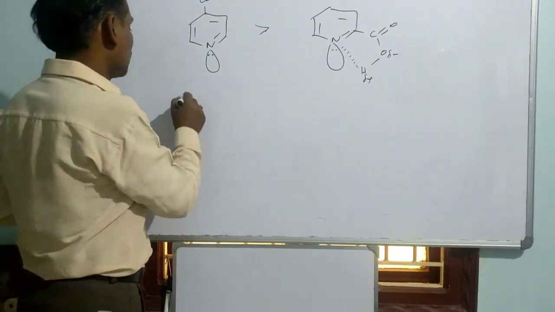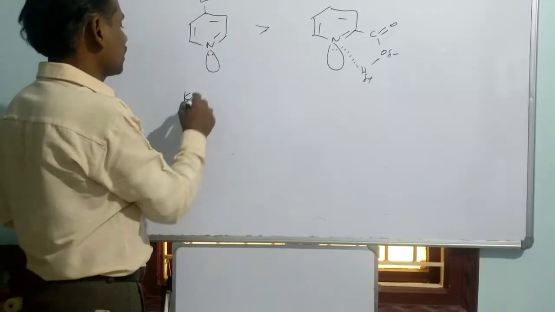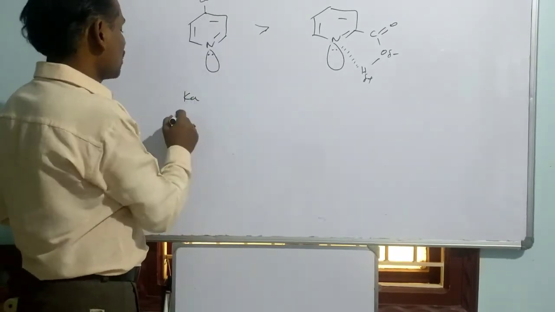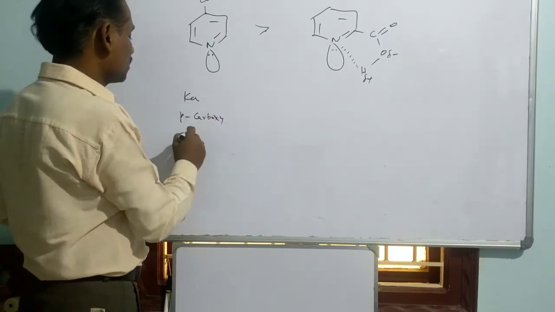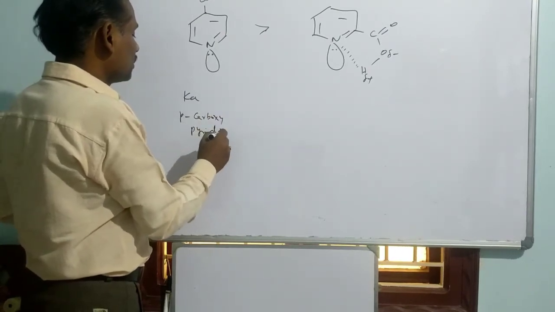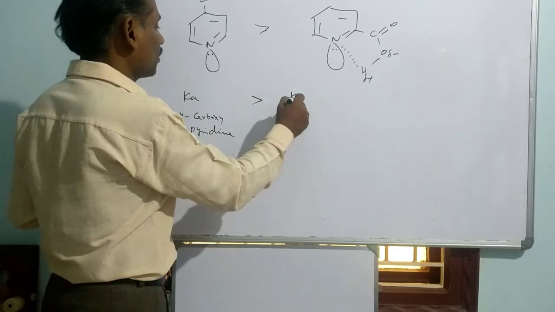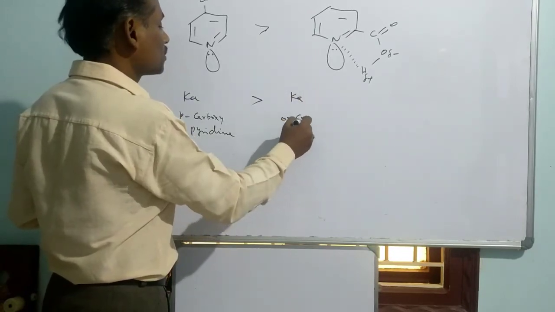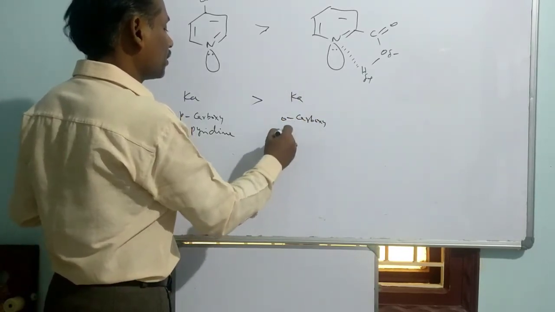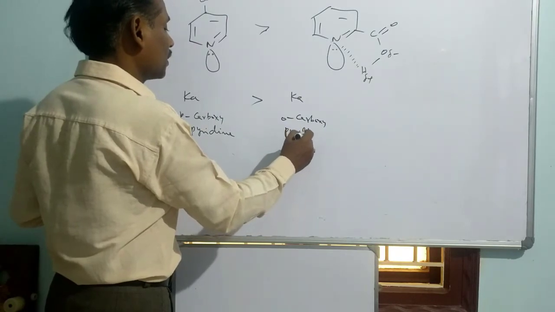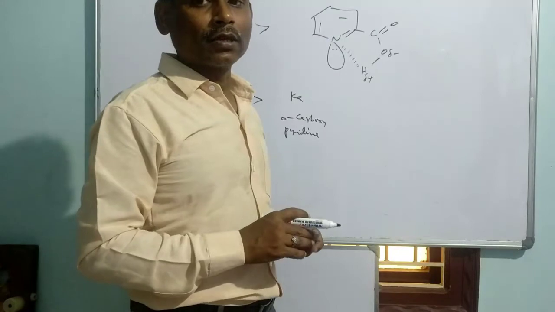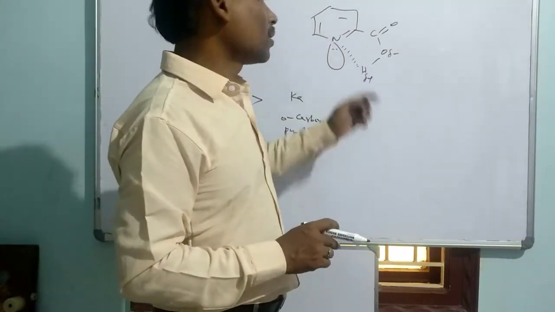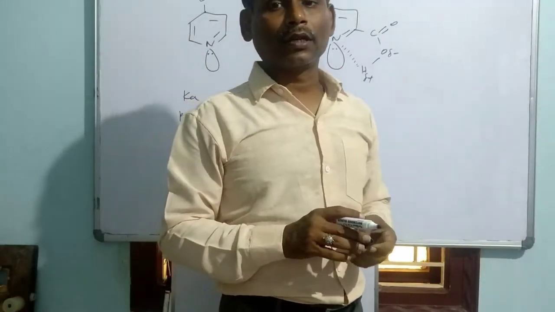The Ka of para carboxy pyridine compound is higher compared to the Ka value of ortho carboxy pyridine. In the case of ortho carboxy pyridine, the ejection of proton is a tough task due to the appearance of intramolecular hydrogen bonding.